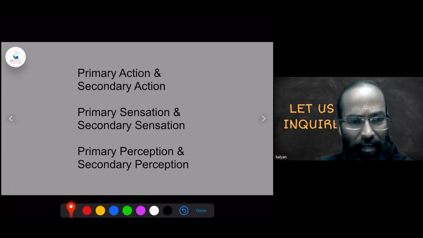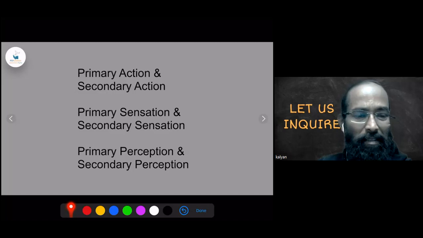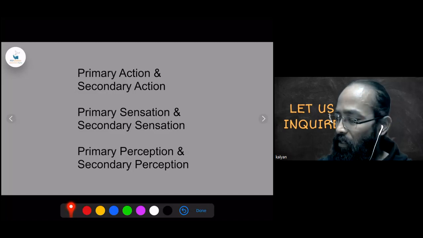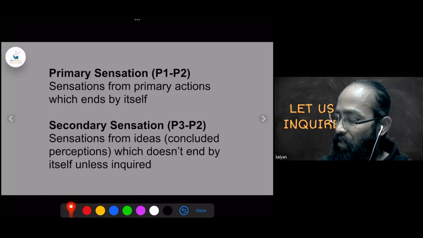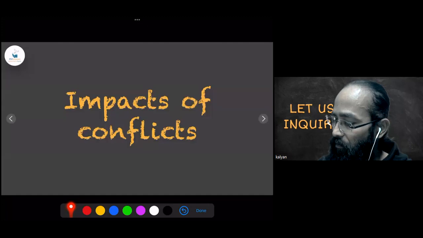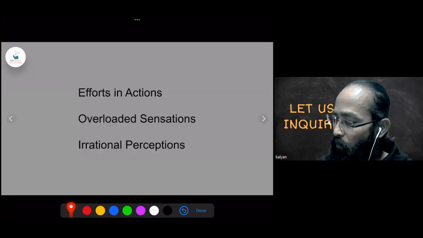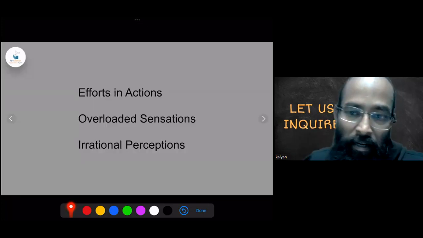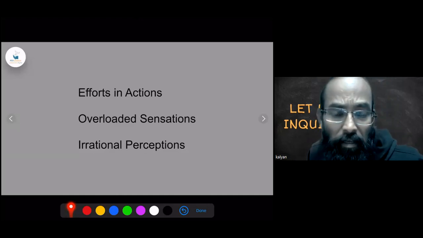So that way, there are few categories which you'll find in this particular note. So let's not spend much time on this. This is just a definition of primary and secondary action, sensation, and perception. Now, impacts of conflicts. This is where we are starting the theory of toxemia.